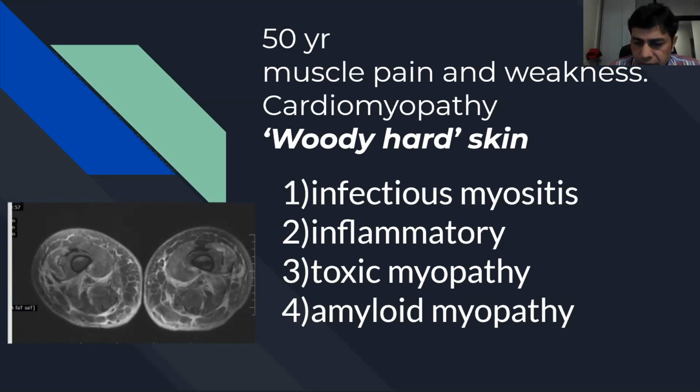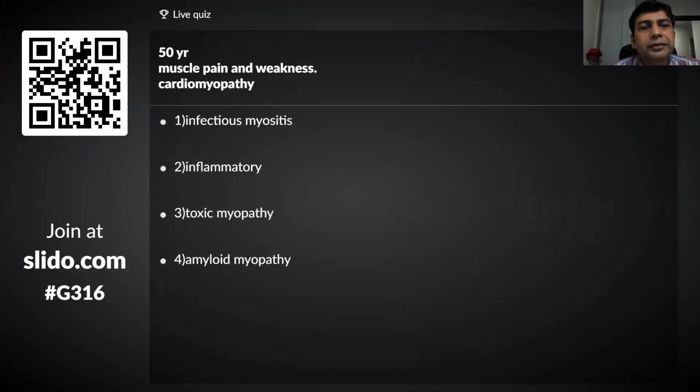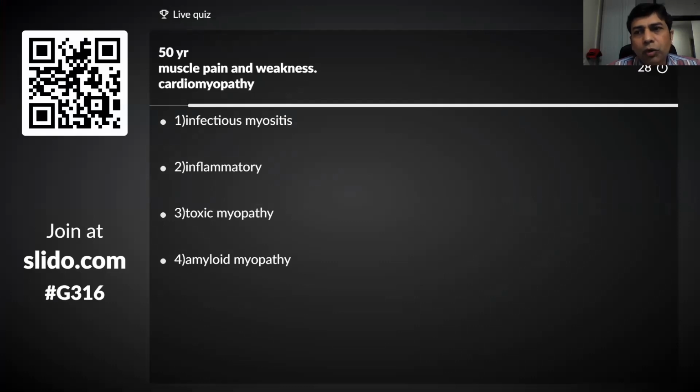So what is your answer? What kind of myopathy does this patient have? Please vote. The subcutaneous tissue was showing some changes. I didn't show you for a long time, but let's vote.